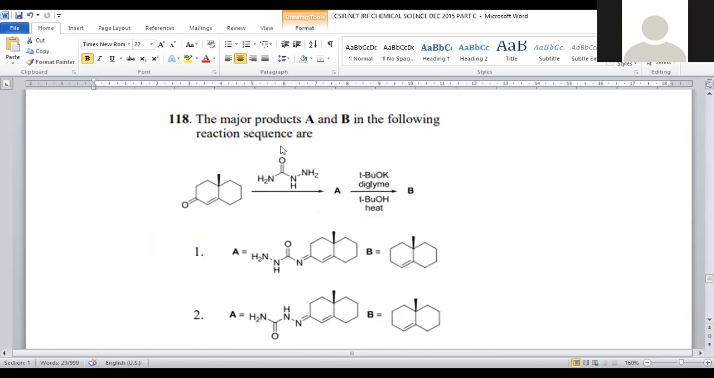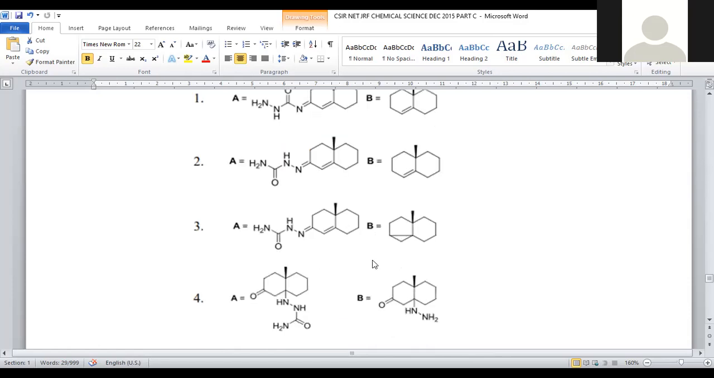The major products A and B in the following reaction sequence. Here again, an alpha beta unsaturated compound was taken and treated with semicarbazide, and compound A will be formed. This is treated with potassium tertiary butoxide, dimethylglyoxime, and tertiary butanol. Upon heating, compound B will be formed. Let us see what could be the final product in this reaction.